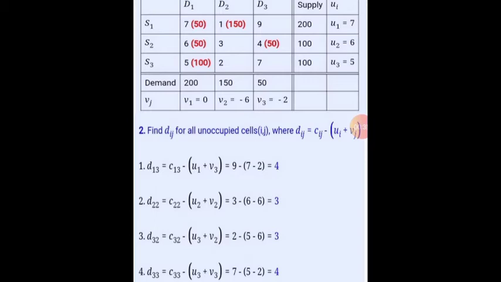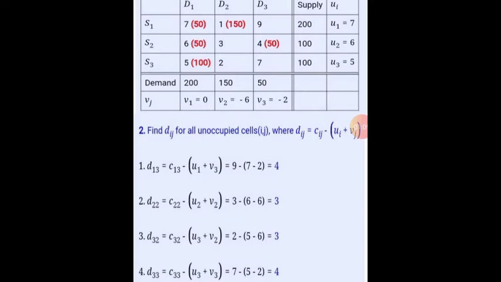So number 1, d sub 1 3 is equal to c sub 1 3 minus u sub 1 plus v sub 3. Since our c sub 1 3 is 9, minus 7 minus 2, which we can see on the table, the result is 4.